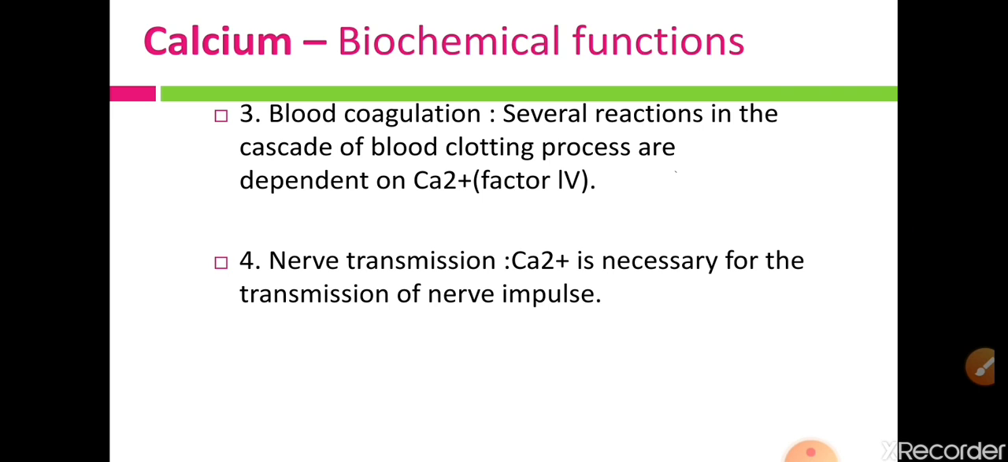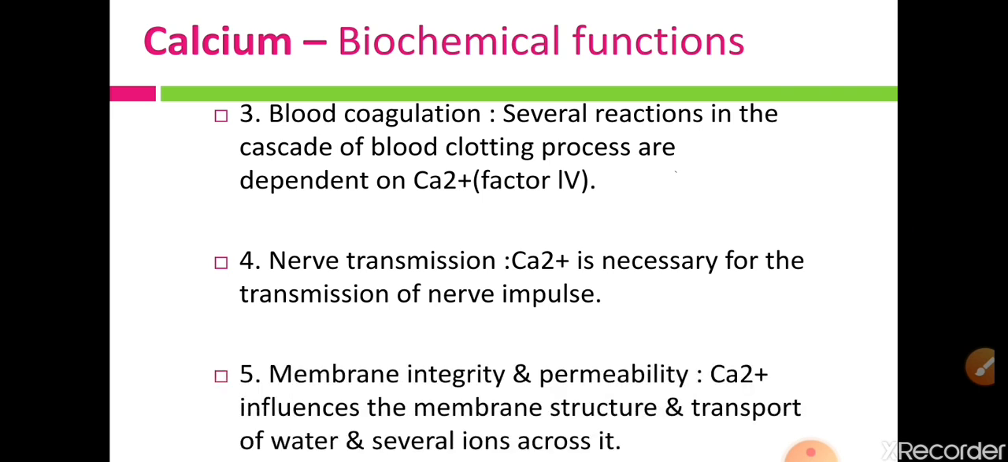The next function of calcium is nerve transmission. So calcium ions are also necessary for the transmission of nerve impulse. Not only calcium but also potassium and sodium are important for nerve transmission. So next function is membrane integrity and permeability.